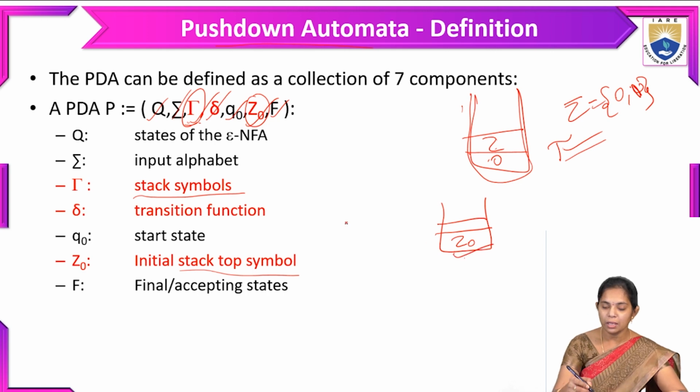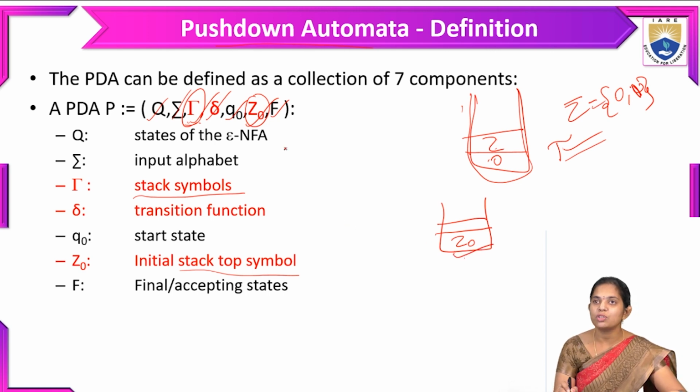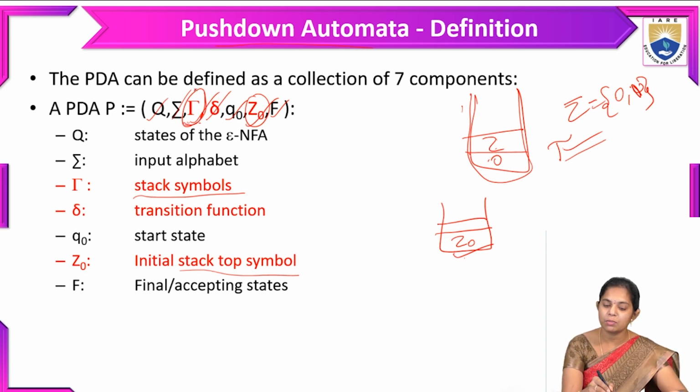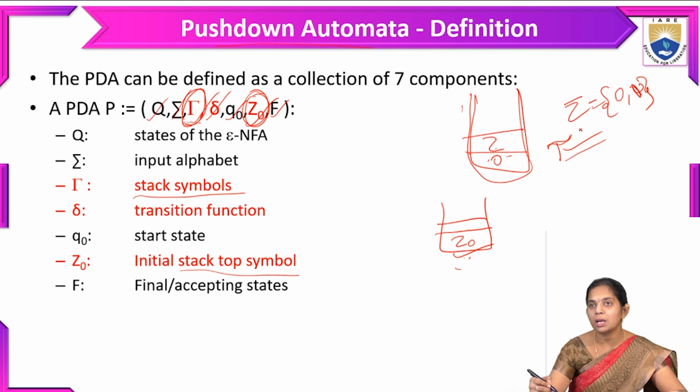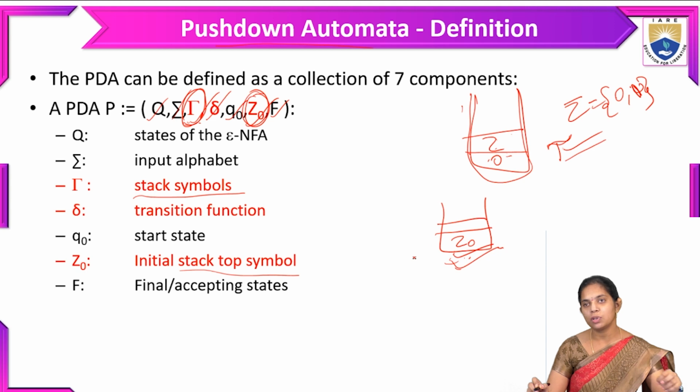So this is the seven-tuple notation of pushdown automata. Additionally, compared to finite automata, we have two more symbols, both related to the stack only: the stack symbol, represented with tau, and the initial stack symbol Z naught.